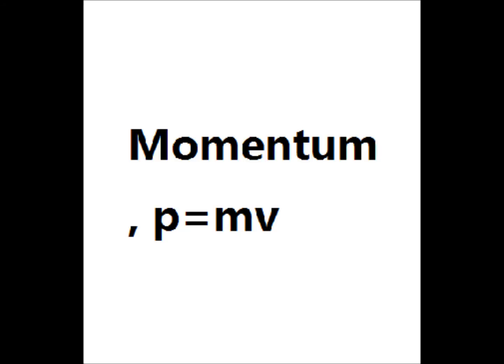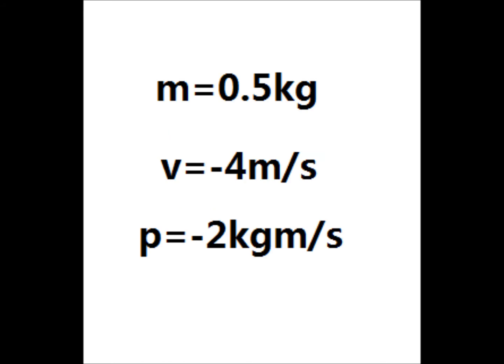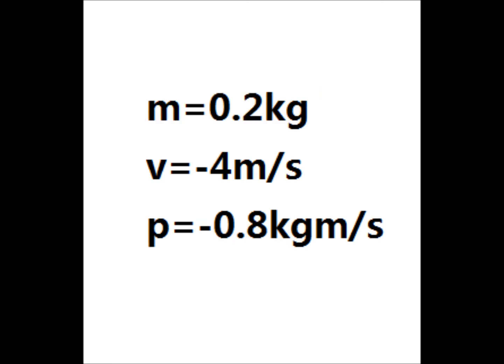The momentum of an object is the product of its velocity and mass and can be expressed as P equals mv. Mr. Physics has a mass of 0.5 kilograms and a velocity of -4 meters per second. He has a momentum of -2 kilogram meters per second. Miss Chemistry has a mass of 0.2 kilograms and a velocity of -4 meters per second as well. She has a momentum of -0.8 kilogram meters per second.